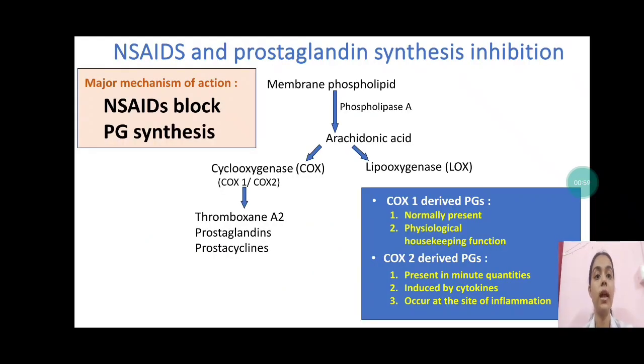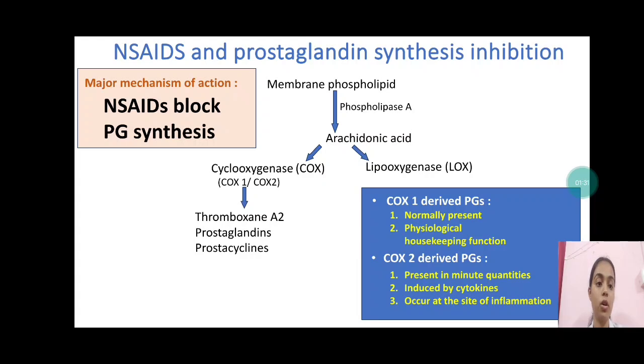Now the NSAIDs and prostaglandin synthesis inhibition. The main mechanism of action of NSAIDs is inhibition of prostaglandin synthesis. As we all know, normal prostaglandins are formed when membrane phospholipids are acted upon by phospholipase A2 to give arachidonic acid, and arachidonic acid undergoes further metabolism by the cyclooxygenase pathway, which produces thromboxane A2, prostaglandins and prostacyclins.